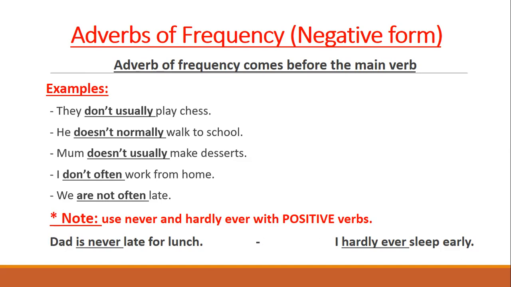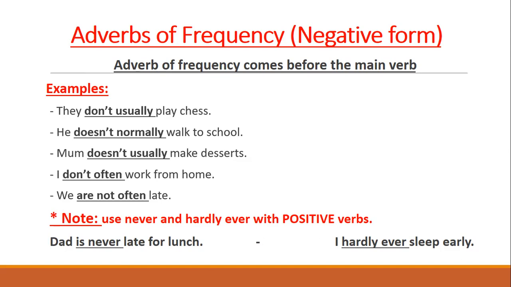So he doesn't normally, and as you can see here, after he, she, or it, you can find the verb plus S, or you can find doesn't. He doesn't, mom doesn't. On the other side, they don't, I don't. And with the verb to be, we are not.